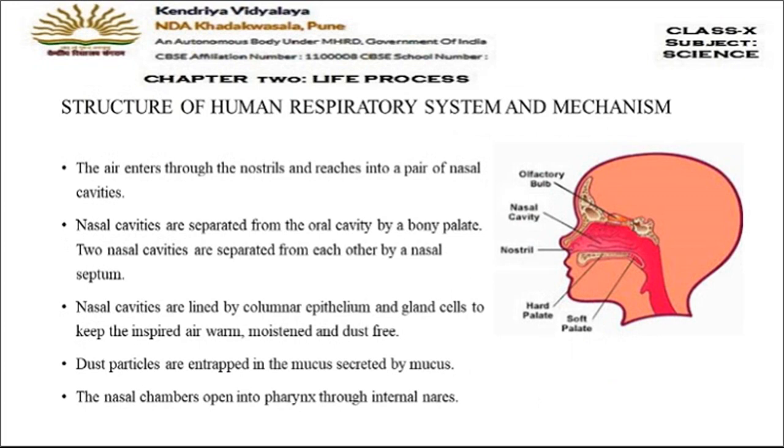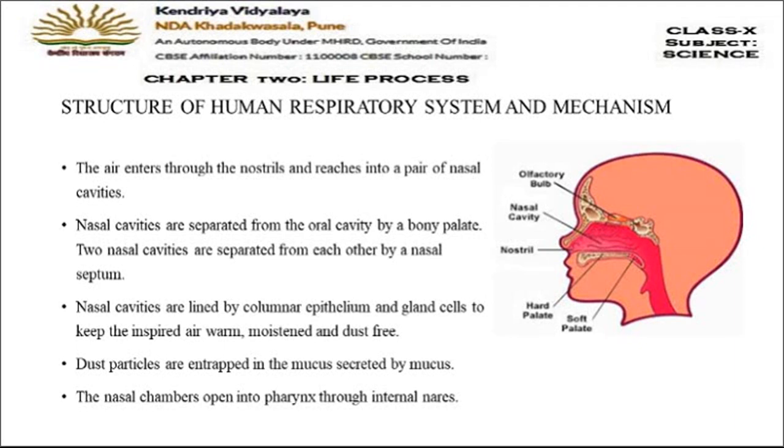Now the structure of the human respiratory system and the complete mechanism. The air enters through the nostrils. We have two nostrils, so both the nostrils will take the air inside and it reaches into a pair of nasal cavities. When the air enters through the nostrils, it comes into the nasal area, the space which is inside the nose. We have two nasal cavities, that's why it is called a pair of nasal cavities.